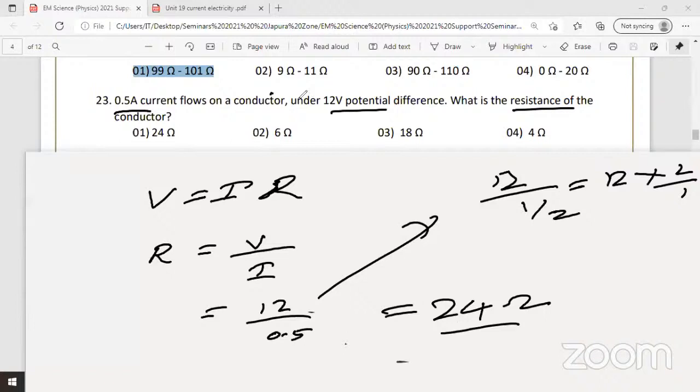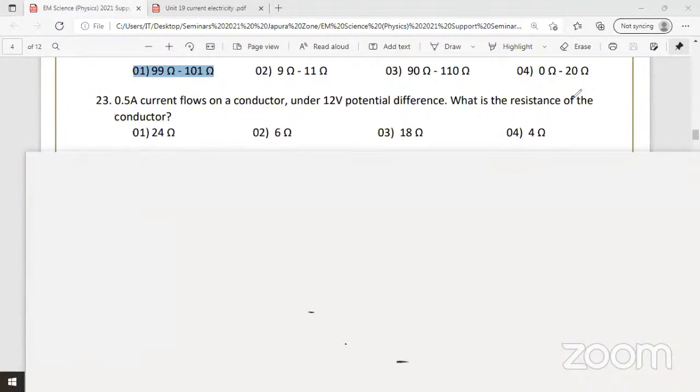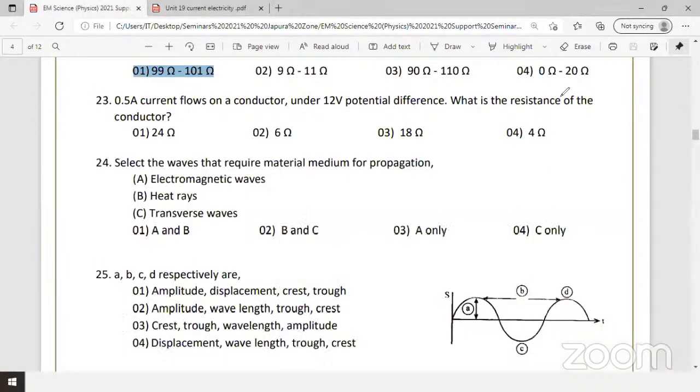Very basic one. Because this was grade 10 work from last year, you might have forgotten this equation. Now, the answer is the first one, 24 ohms. Very good. The time is almost 10:35 now. Let's move at least up to question number 24. I'll discuss one more MCQ and stop.